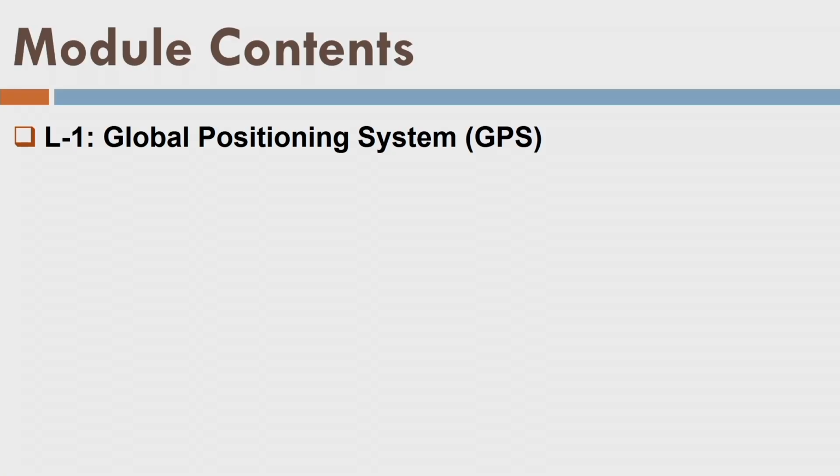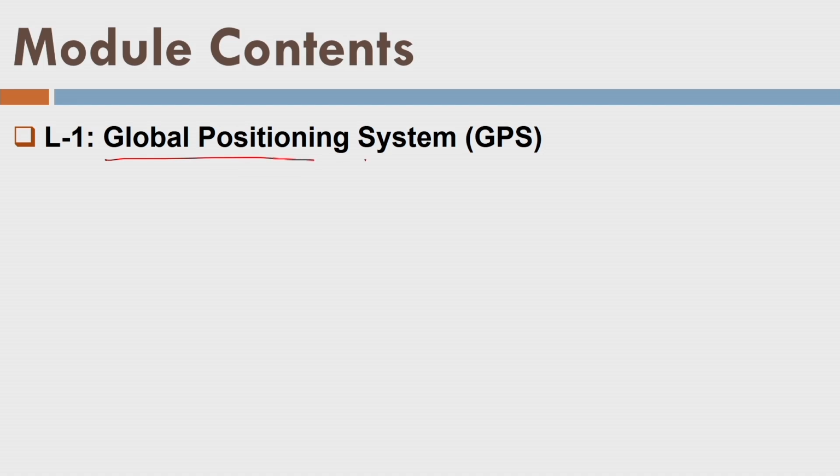Okay, so let us dive into today's lecture, Global Positioning System. I should have coined this term as GNSS, Global Navigation Satellite Systems, because GPS is the term generally used for the Navstar satellite configuration. What is that? Navstar or GLONASS or Galileo, what is that? We are going to discuss everything today.